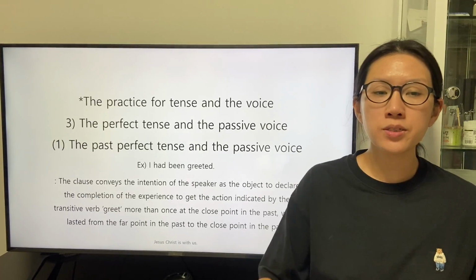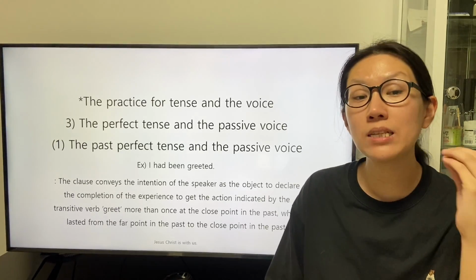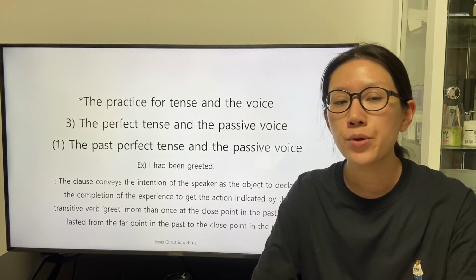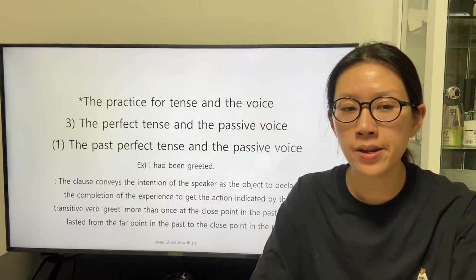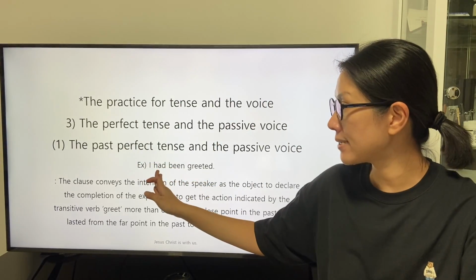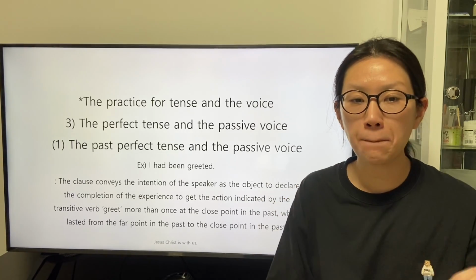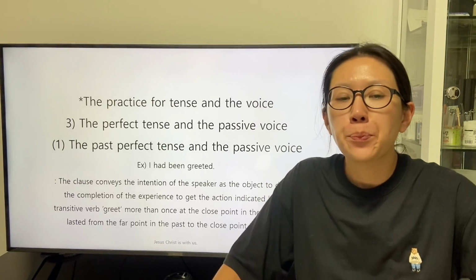This time we will study a clause stated in the perfect tense and the passive voice. The first clause is stated in the past perfect tense and the passive voice of the speaker.